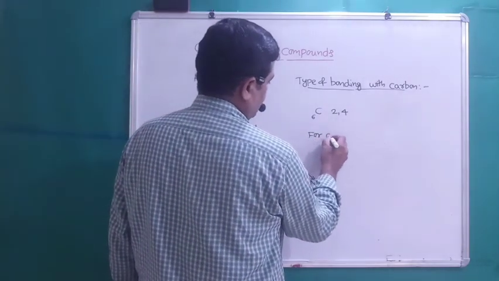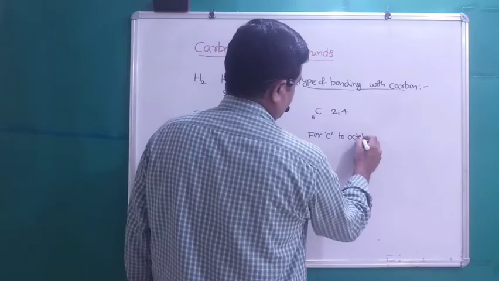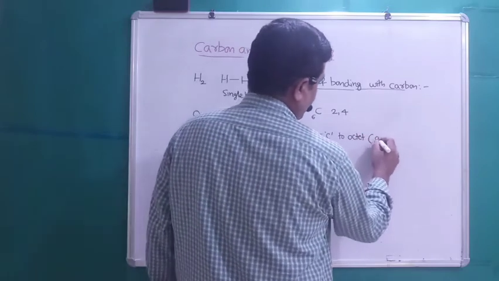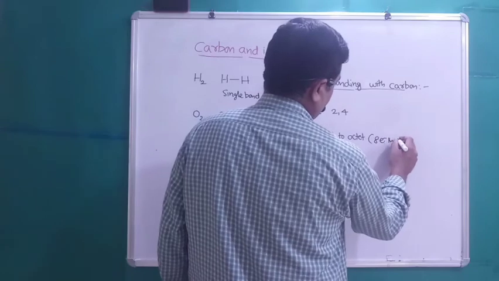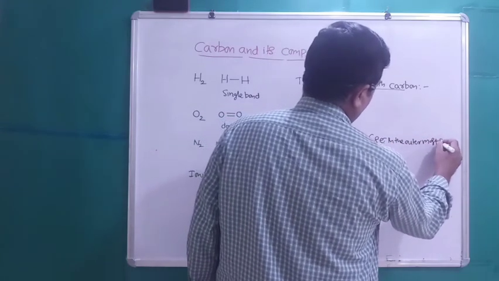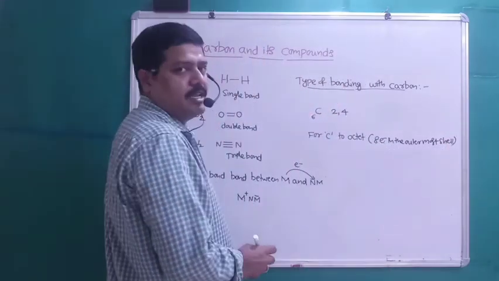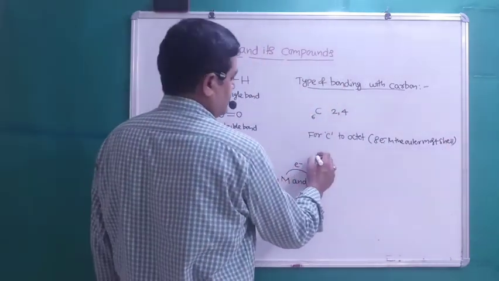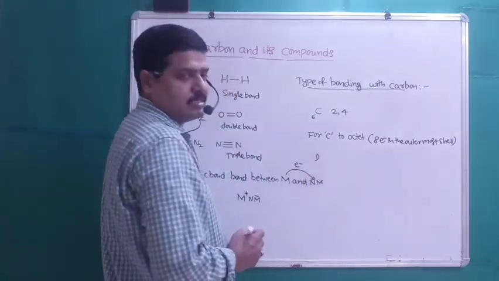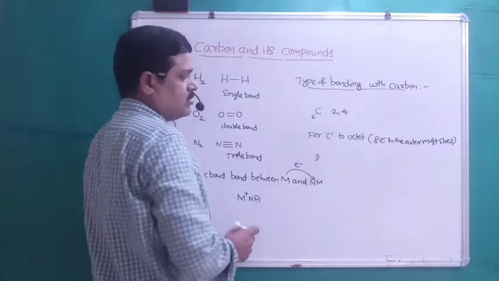For carbon to get an octet, that is 8 electrons in the outermost shell, there are 3 possibilities. Let us discuss those possibilities. Here 4 electrons are present in the outermost shell.